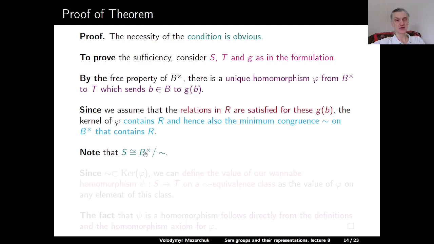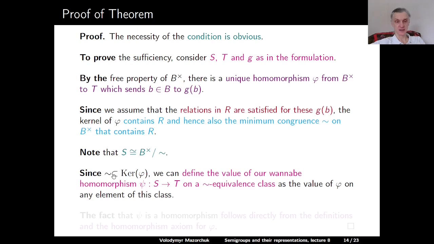Note that S is isomorphic to B upper cross modulo tilde, and since tilde is a subset of the kernel of phi, we can define the value of our homomorphism psi, which we try to construct from S to T, on a tilde equivalence class as a value of phi on any element of this class. This is well defined because the whole class of tilde belongs to the kernel of phi, so it belongs to one class of the kernel of phi.